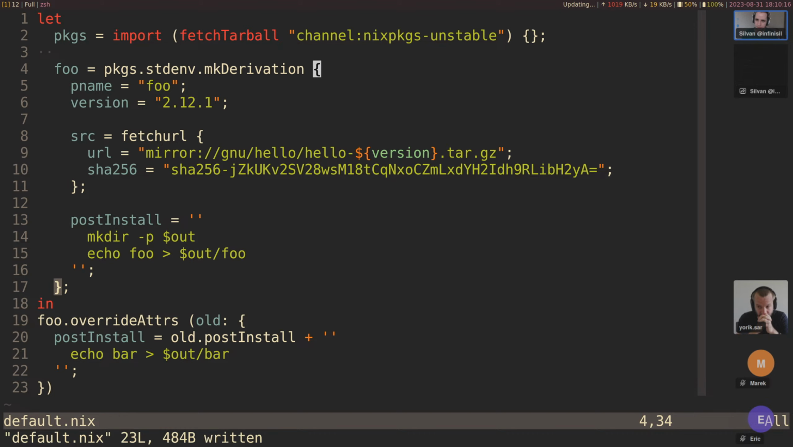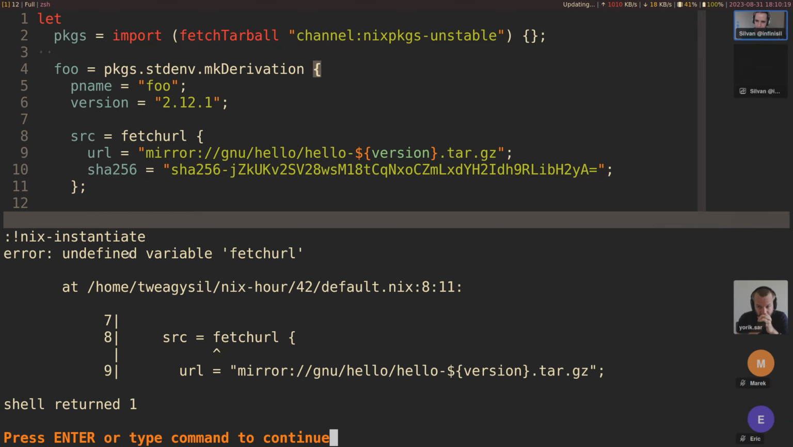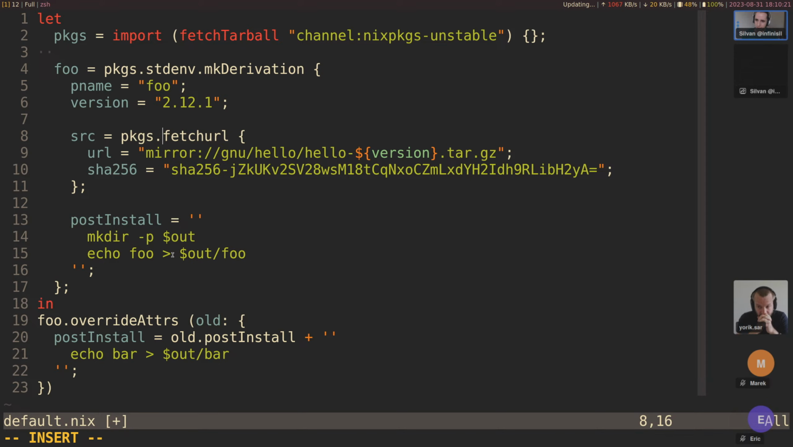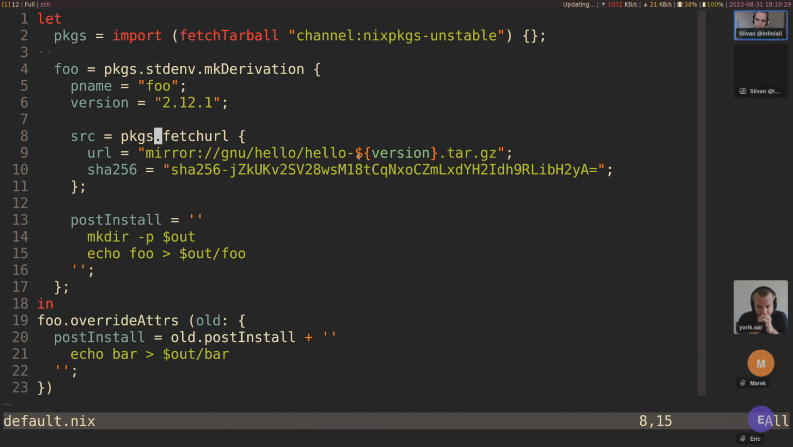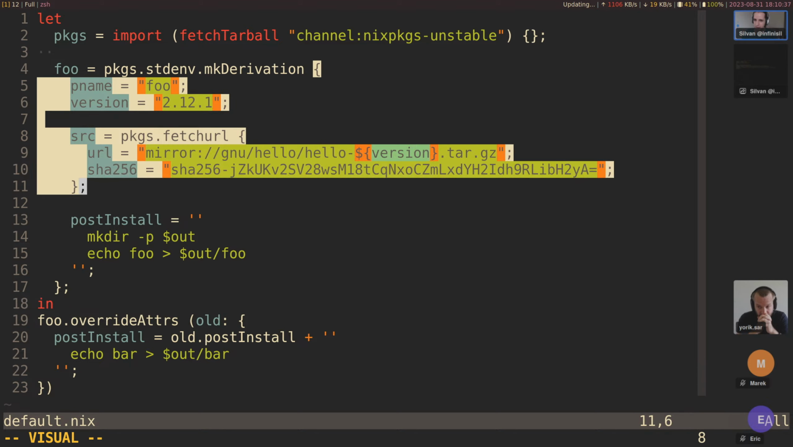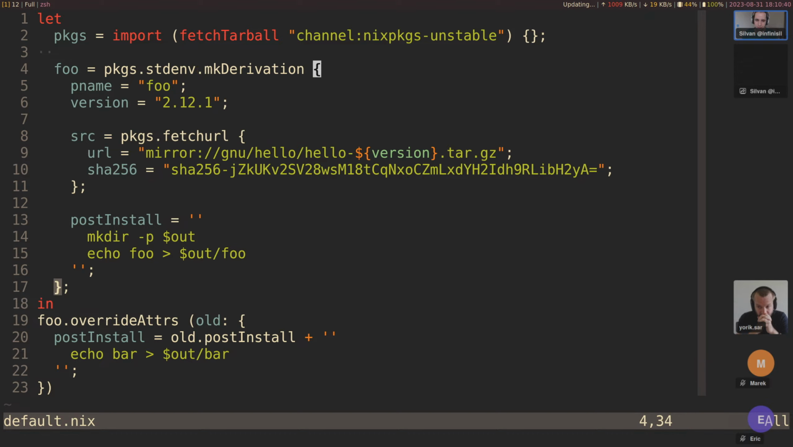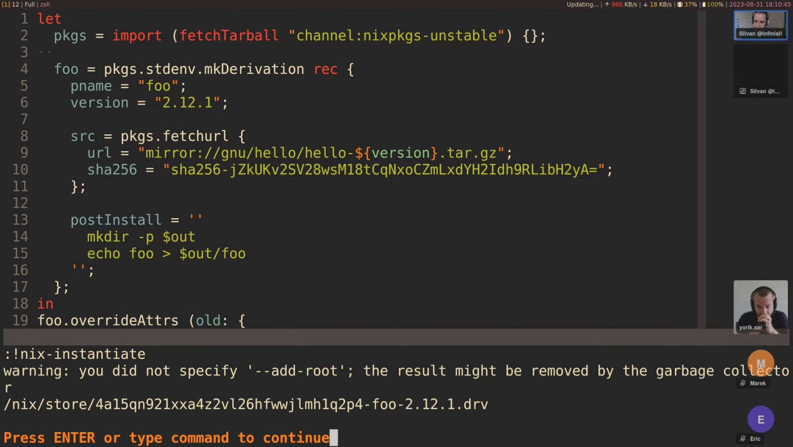Well, what happens if we don't do this? It will say fetchurl is not a variable, fair enough. It will say undefined variable version in here. So it doesn't see this version attribute, and that's just because we haven't introduced it as a variable in the scope. This is just an attribute set definition, and it's not recursive by default. We can do this though with the rec keyword. Let's try this out. This does work. We get the version, we get the URL correct, hopefully.